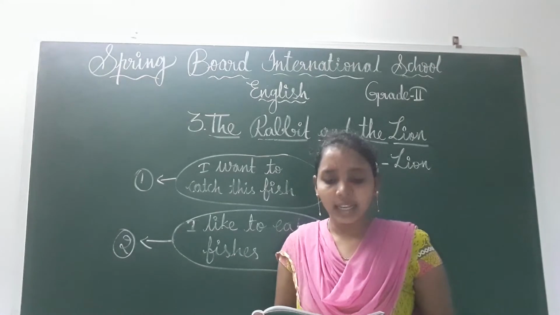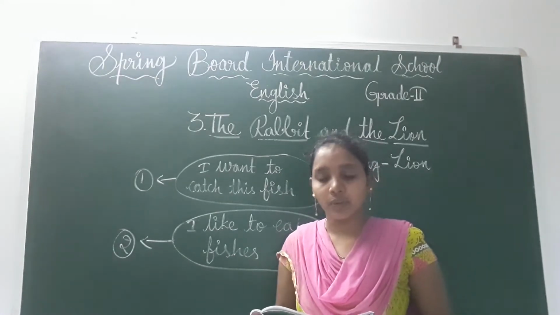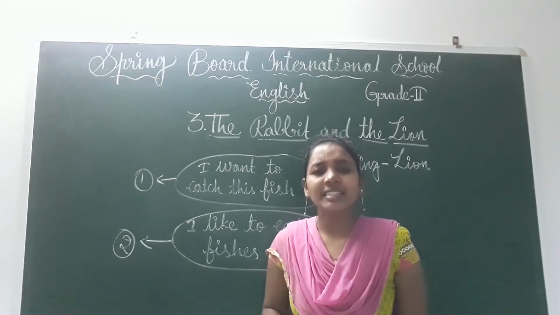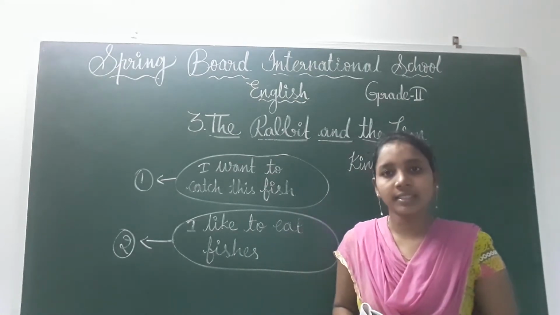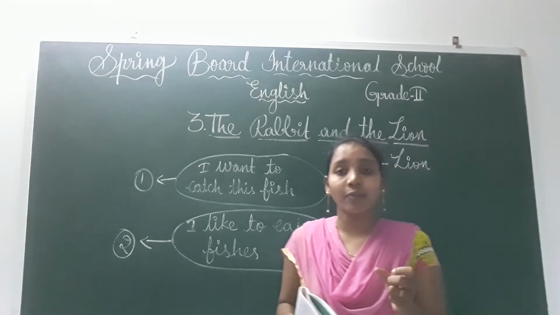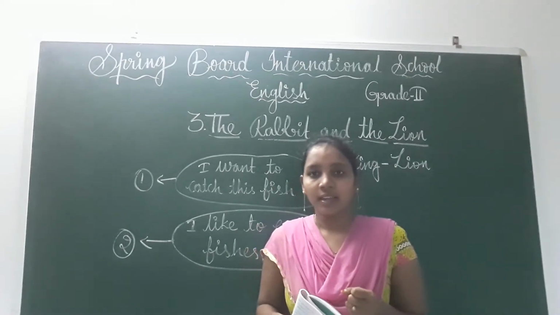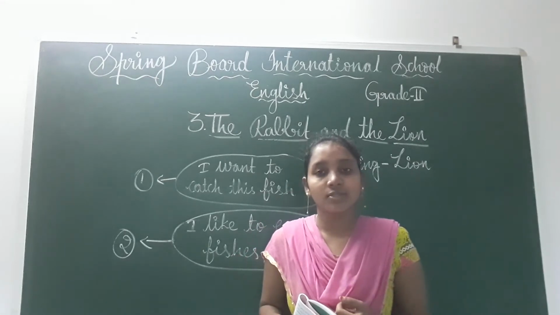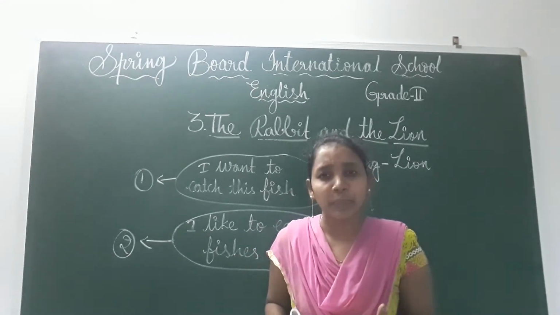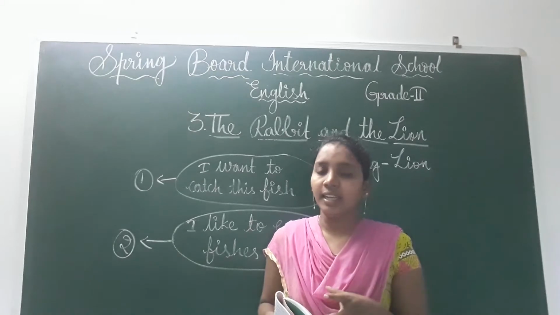He would kill many animals when he was hungry. Okay, what is this king doing? If the king did anything, no one would say no, right, children? That means the king will have all the powers, right? Like that, the king is the lion. What is it doing, children? It is killing many animals and eating.